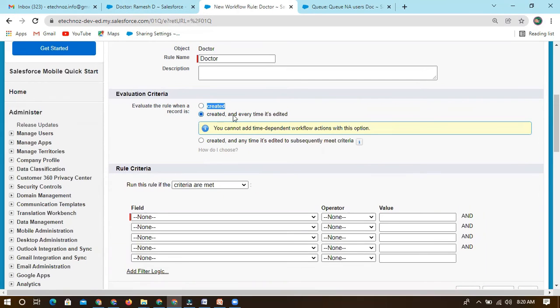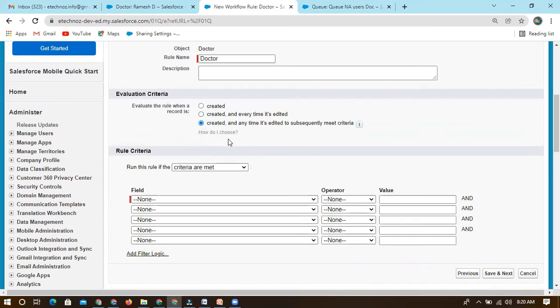If I select created and every time it's modified, it means whenever it is created and also whenever it is updated, every time it will be checking. And the third is created and anytime it's edited to subsequently meet the criteria. So let's consider if I have criteria the first time, and the second time when I'm editing I don't meet the criteria, then it will not fire. Whenever the criteria is met, then only it will be fired. So mostly we will use this third option.